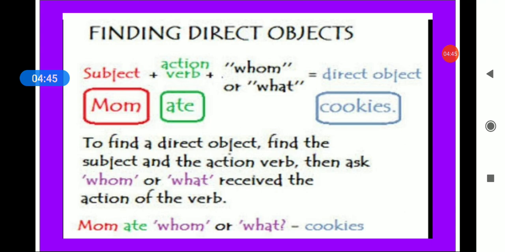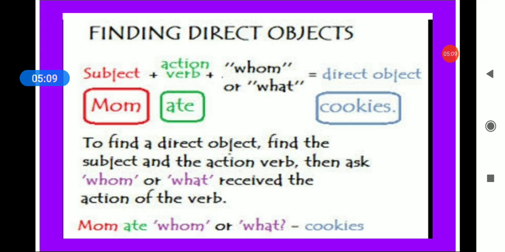Now, how to find the object? As I said, find the subject and the action verb, and then raise the question whom or what. When we get the answer, that will be our direct object. Mom ate what?